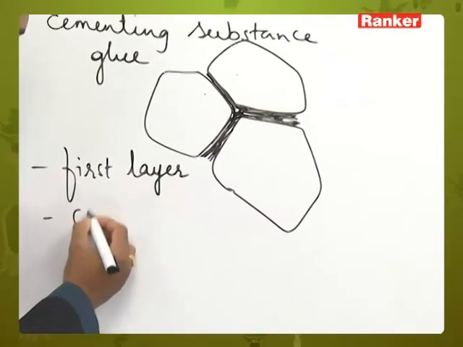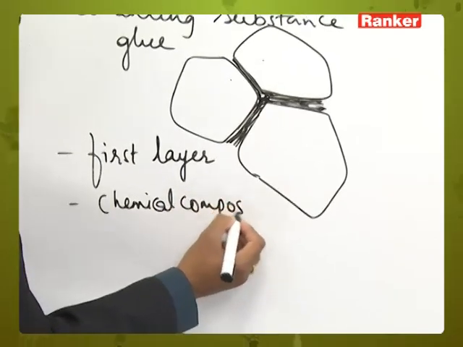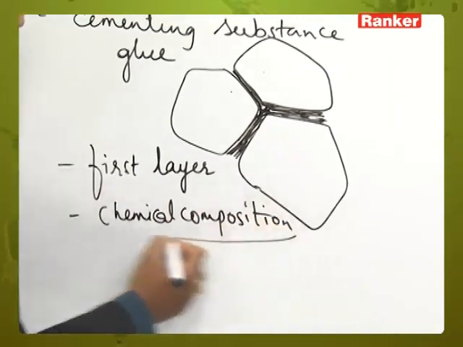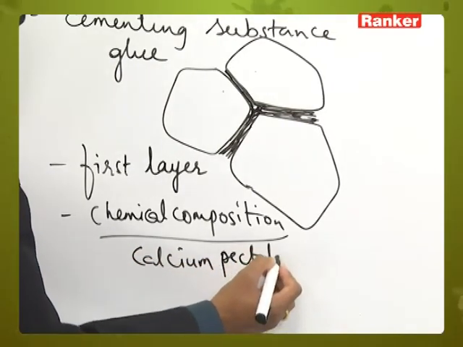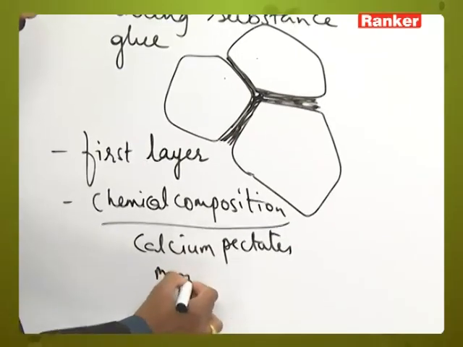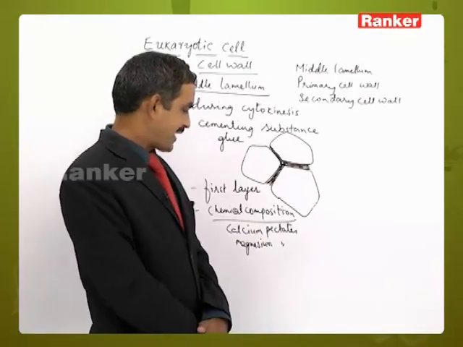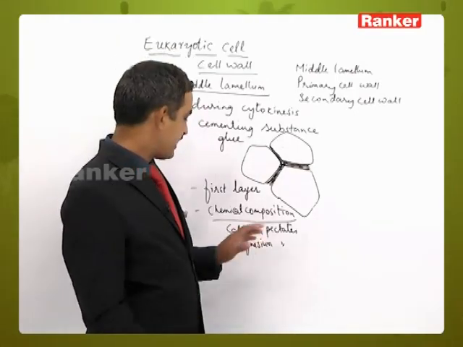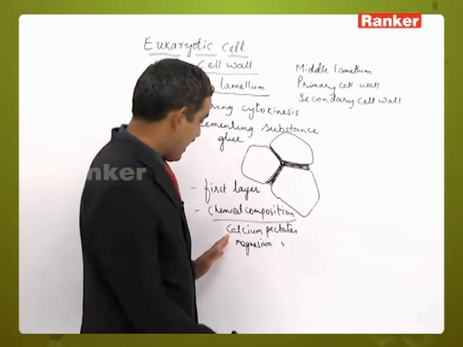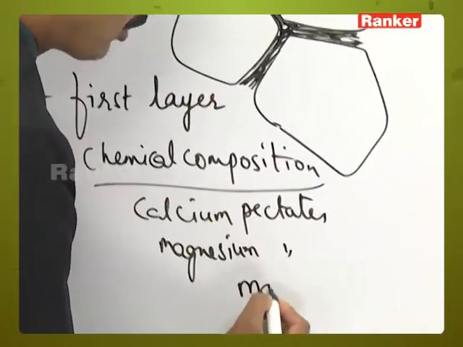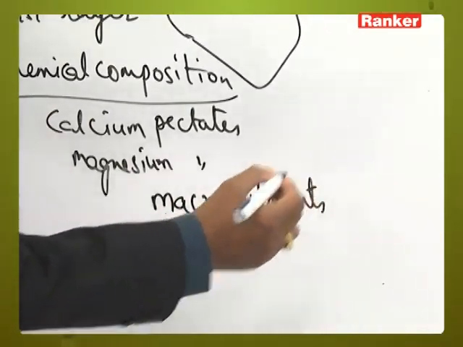Then what is the chemical composition of this middle lamellum? It is made up of calcium and magnesium pectates. Pectin is an organic substance present in the middle lamellum, whereas calcium and magnesium are inorganic substances, and these two are considered to be macronutrients or macro elements.